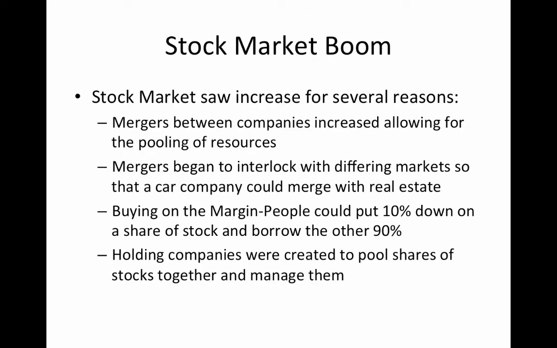The stock market boom. During the 1920s, from 1922 to 1929, the stock market saw a dramatic increase for several reasons. First, mergers between companies had increased, allowing for the pooling of resources. Mergers also began to interlock different types of markets. So, for example, car companies would start investing in real estate markets. Also, people would begin buying on the margin. That meant that people could put 10% down on a share of stock while borrowing the other 90%.